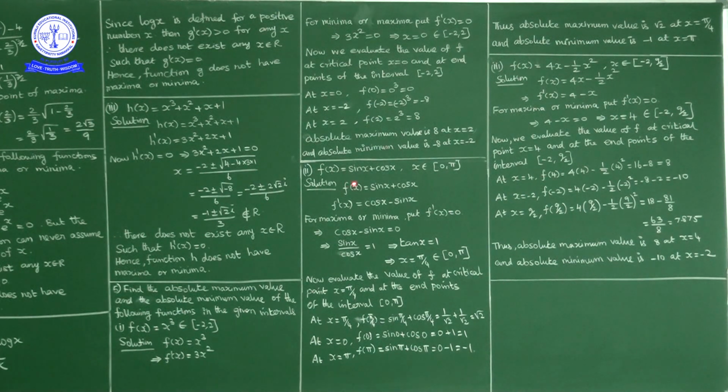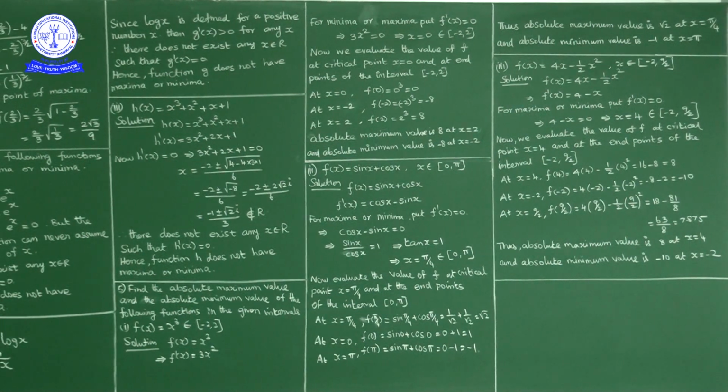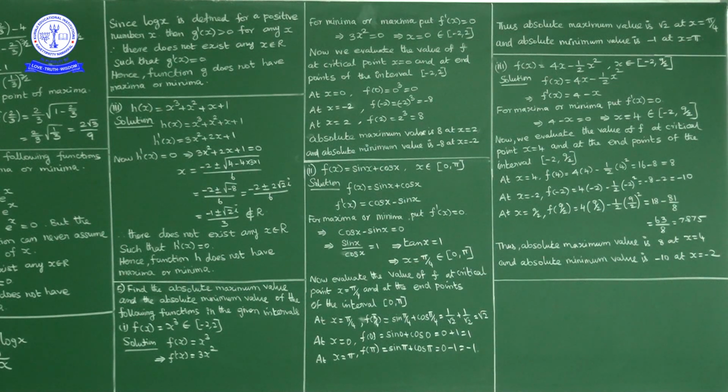f of x equal to sin x plus cos x, where x belongs to 0 to pi. Here the closed interval 0 to pi is given. So find out f dash of x. f dash of x is sin x derivative cos x, plus cos x derivative minus sin x.